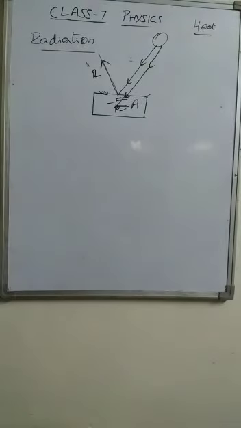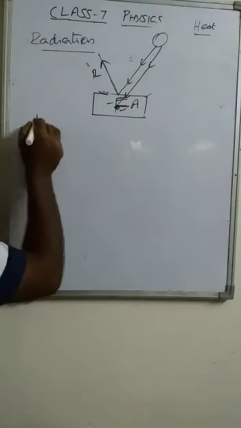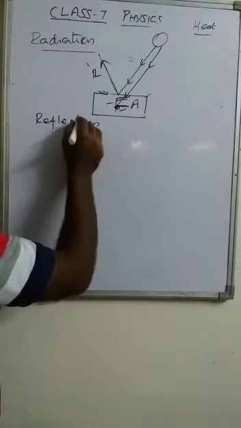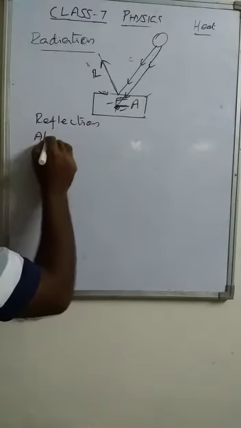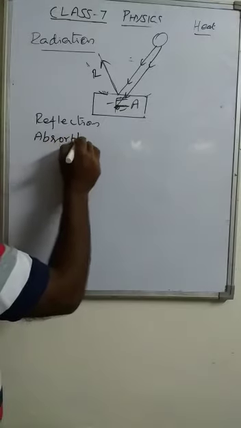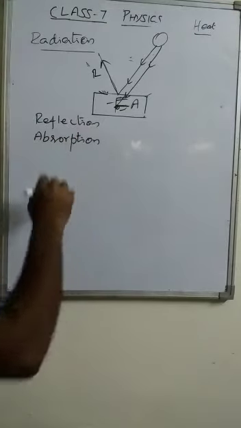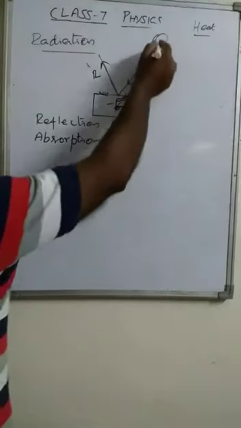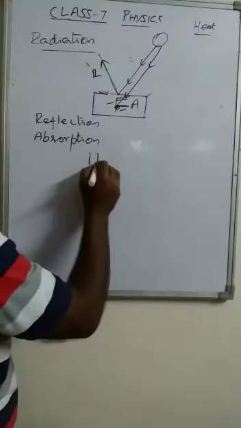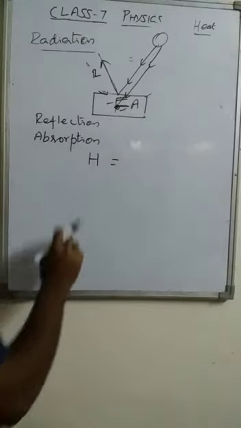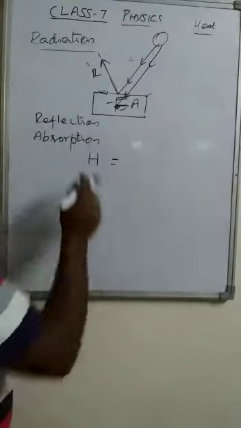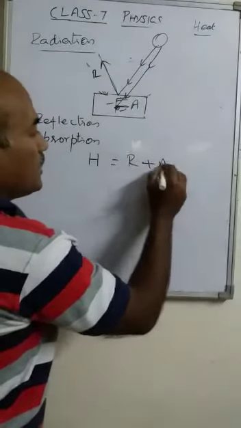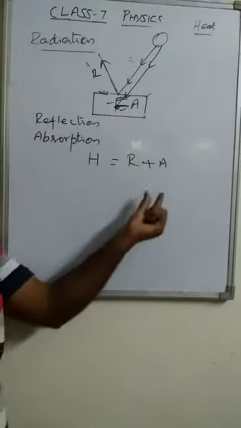Two things are happening: reflection and absorption. The total heat energy striking the surface is partly reflected and partly absorbed.